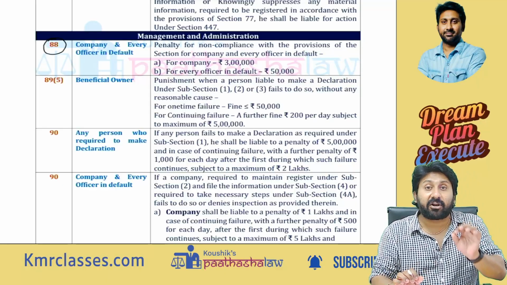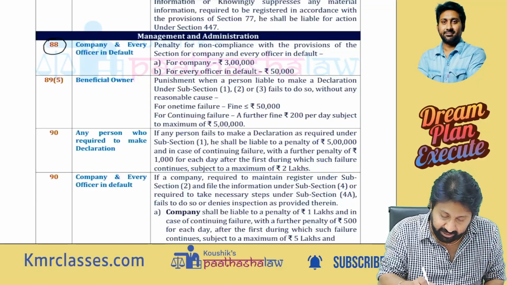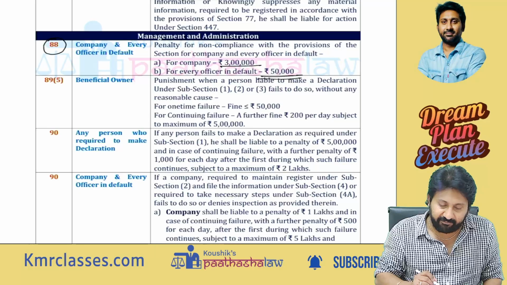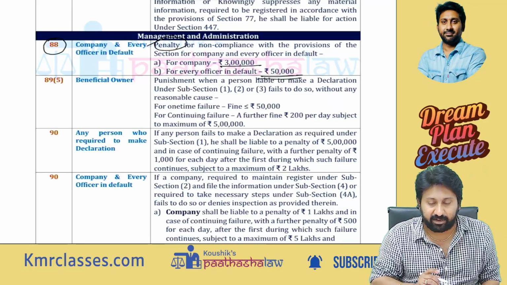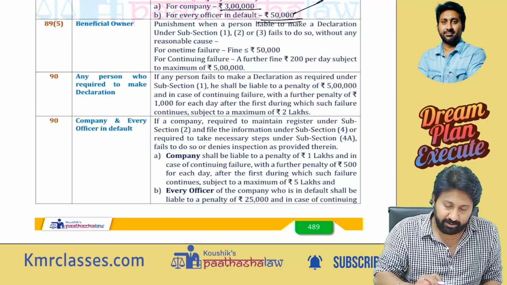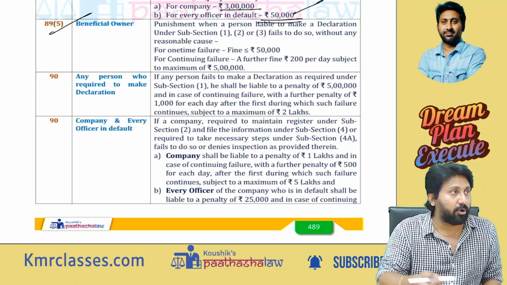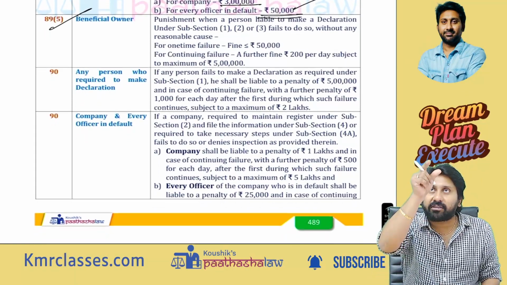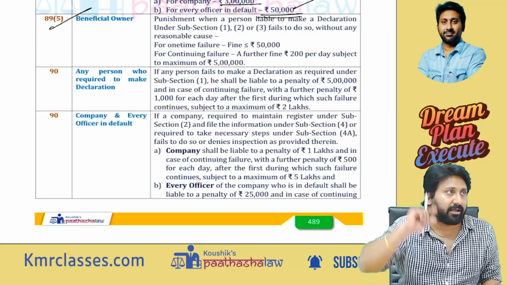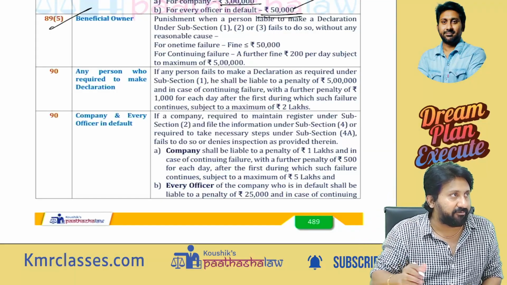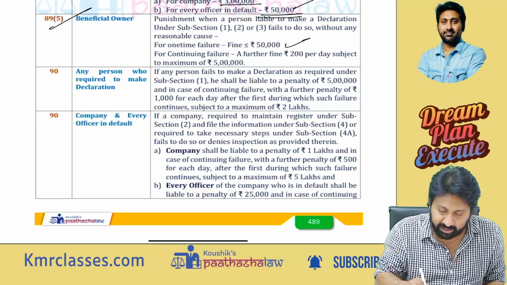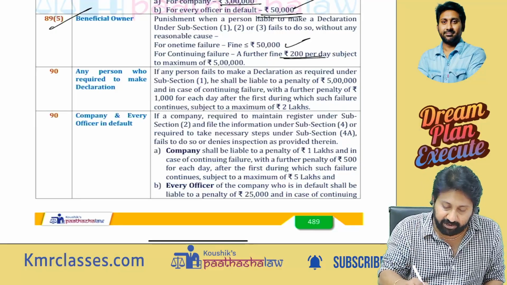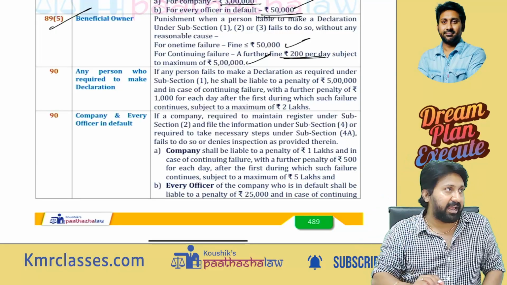Section 88. Register of members you have to maintain. If you don't maintain, company 3 lakh, officer in default 50,000. There will be liable to a penalty. Company 3 lakh, officer in default 50,000. Next. Beneficial ownership. Whoever are the beneficial owners, for them also a separate report we need to file. If you do not file, then for first-time failure, fine not exceeding 50,000. Continuing failure, 200 for every day, which can reach up to 5 lakh.